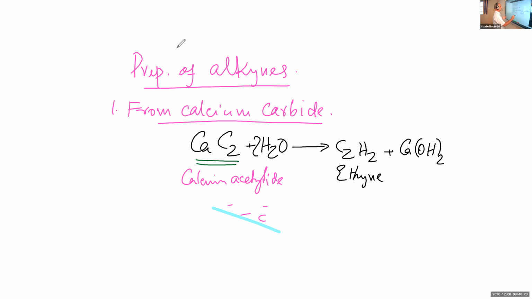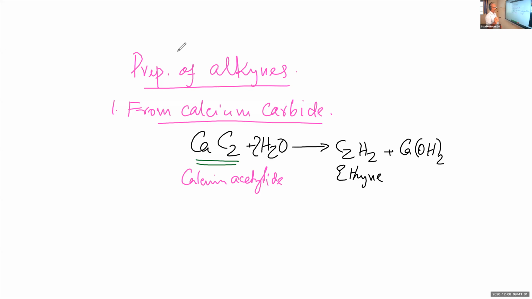It is not simply the carbide form, it is in the form of an acetylide. That is why the formula of calcium carbide is taken as CaC2. Otherwise, if we strictly follow the valency method, then it should be Ca2C. But it is CaC2 because C2 exists as acetylide, C triple bond C 2-, and calcium is plus 2.